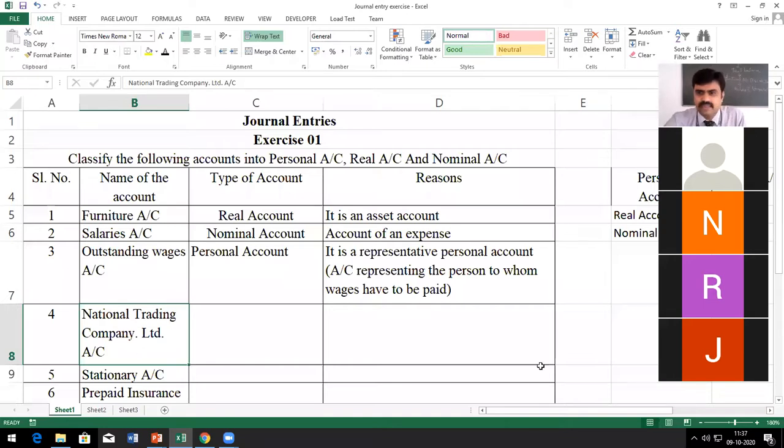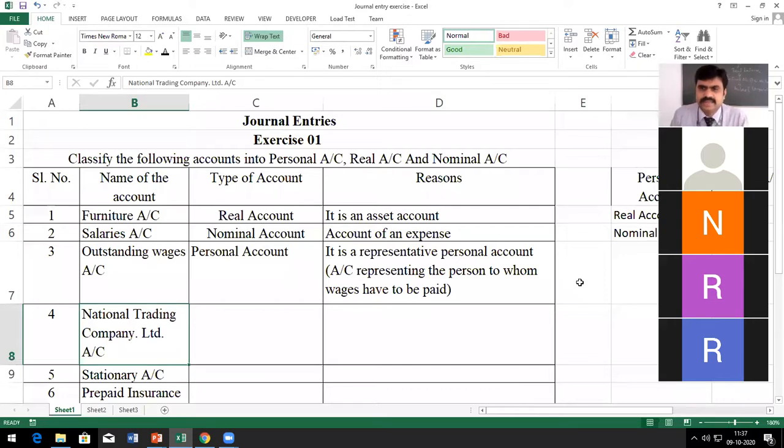National Trading Company Limited account. Rani is there. Rani, can you unmute? Yes, sir. Rani Brigita. National Trading Company Limited. Is it personal, real, or nominal? Sir, I think it's a personal account.